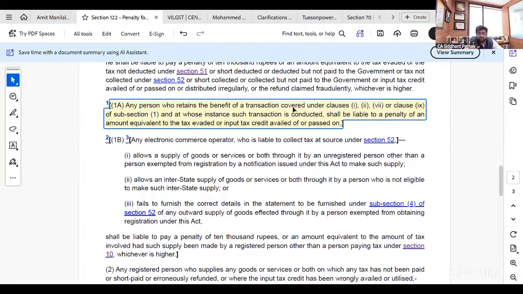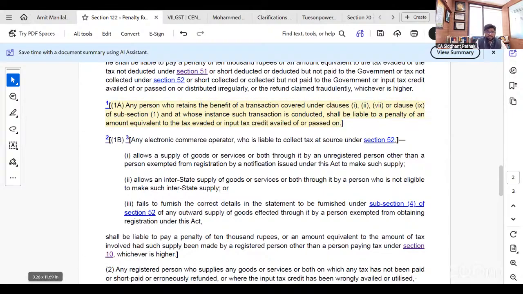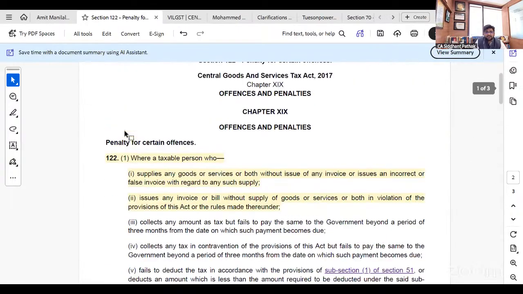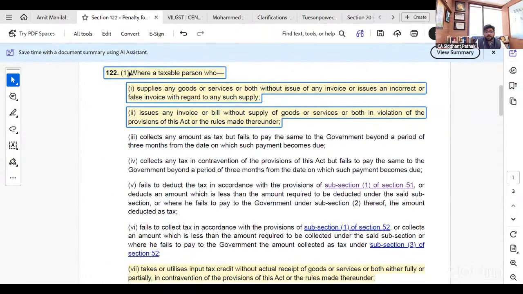I will come to what the interpretation of this provision is, in my view, at a later stage. First, I will tell you what the High Court held. The ground of the petitioners was that since subsection 1A can only be applied to the clauses covered under subsection 1, and subsection 1 is over here, which can only be applied to a taxable person.